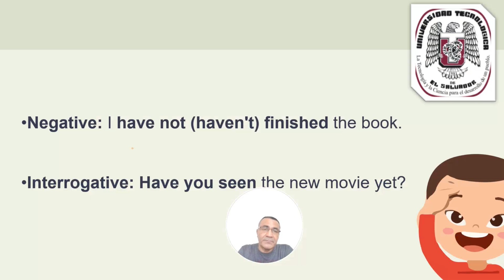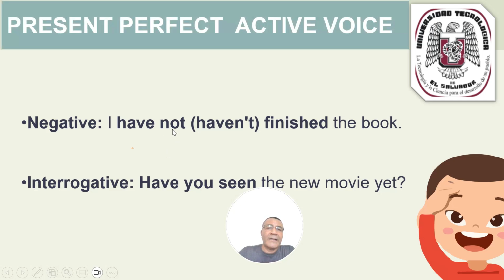In negative sentence, active voice, we have this example: I have not, or I haven't, finished the book. You see? A negative sentence. You add the word not.